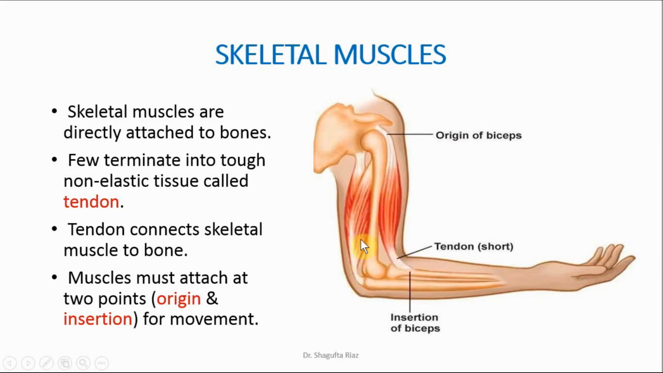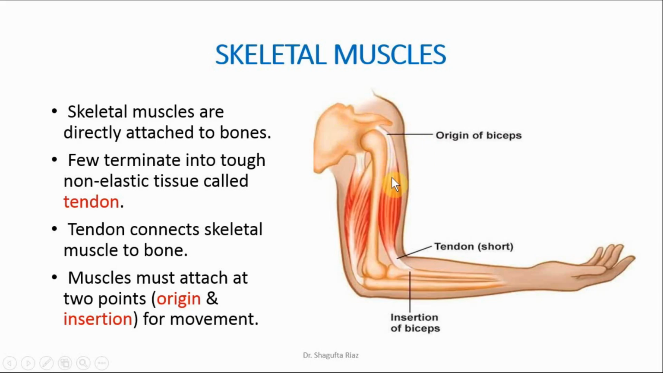Muscles must attach at 2 points for movement. A single muscle has to attach to two different points for movement to occur, right? And these 2 points are known as origin and insertion. Origin is the point which is stationary, which means the part which we don't want to move or which does not move, like our shoulder doesn't move.